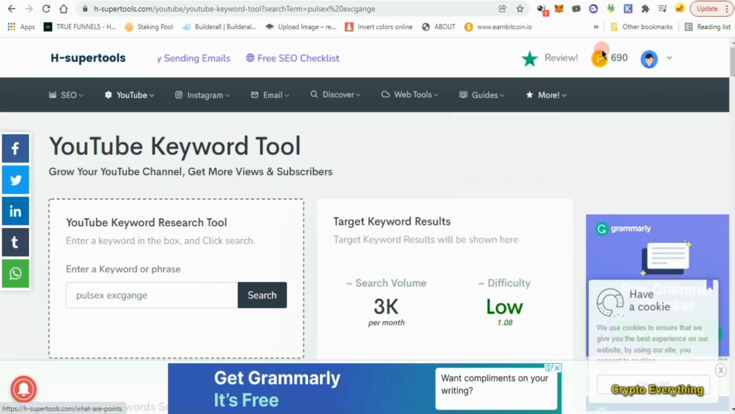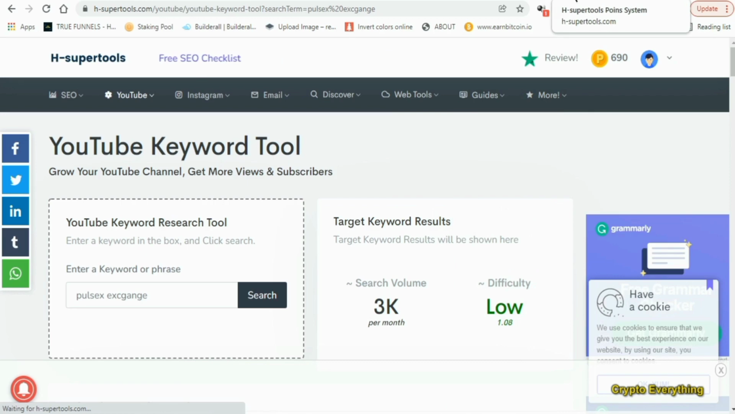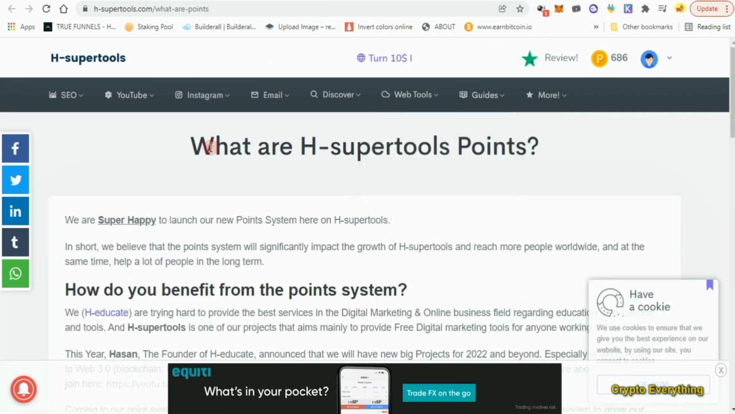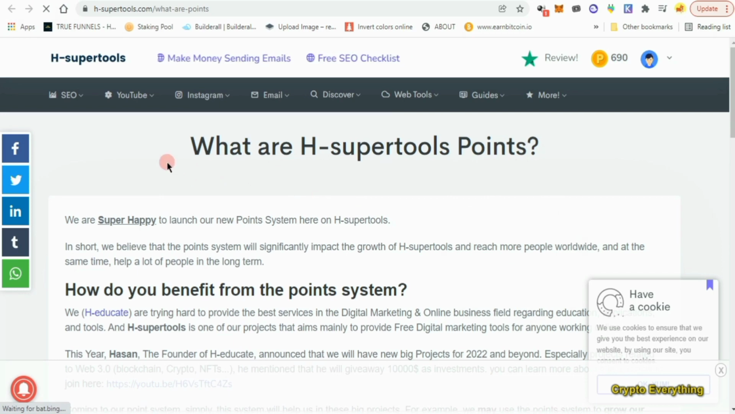Although the whole project concerning this whole point system has not been launched yet, the website creator, which is Hassan, the owner of Heducate, has said something about the points. Okay, so this is the points. I've got 690. Let me refresh this page to see something. So I just refreshed the page, and now we still have 690.